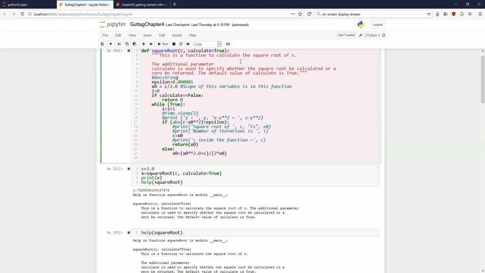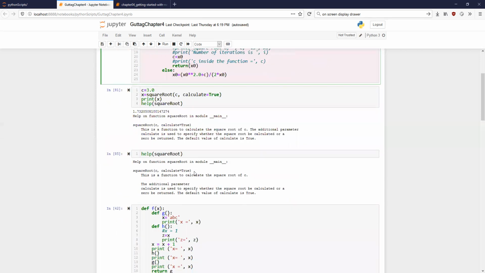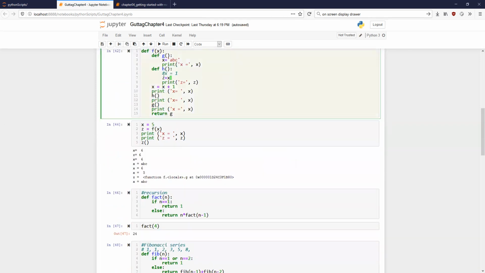So now, there was one more thing that was a little confusing in the previous discussion that we were doing. When I was doing this, you remember that I tried doing this and it didn't work. Okay, if your variable is not defined in a particular function, or is not passed as an argument, and it appears on the right hand side, then it's not a big issue.